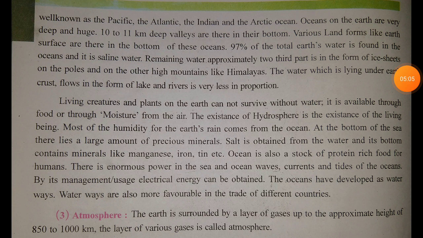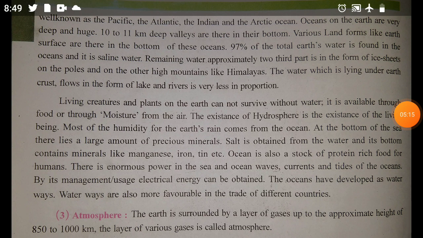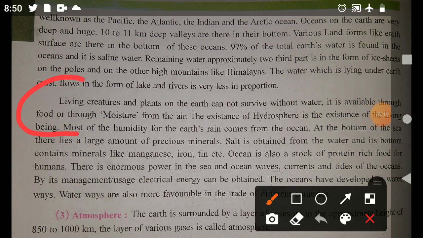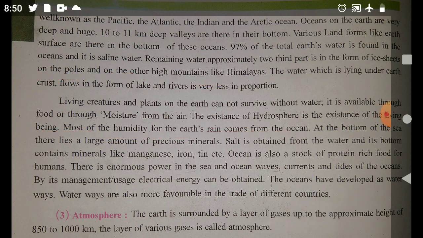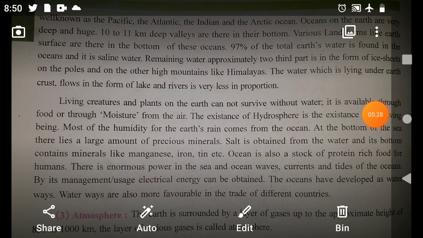Here is the next answer. Oceans on the earth are very deep and huge. Okay, so why are oceans useful? Here, you can write down this answer. Ocean water is useful. These three lines are very important. You can write down these three lines. It's very easy. I will take you to the next answer.